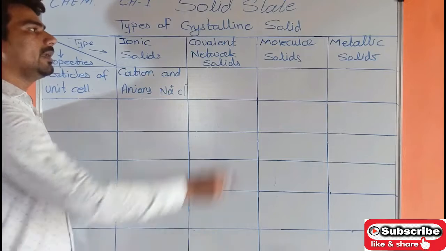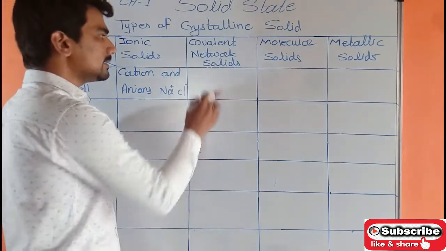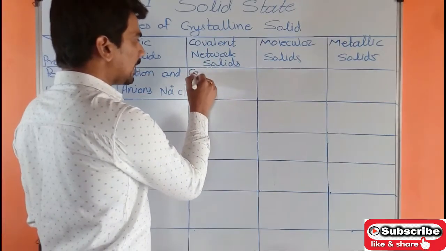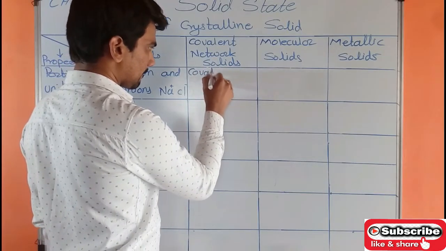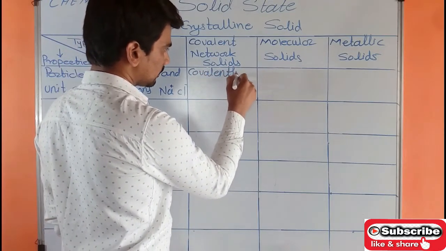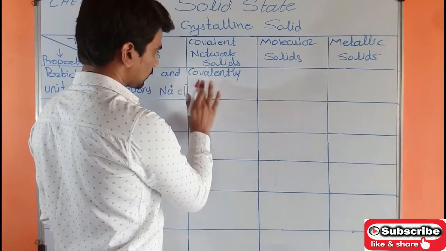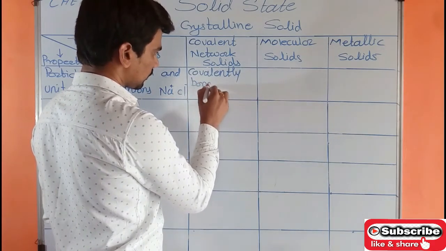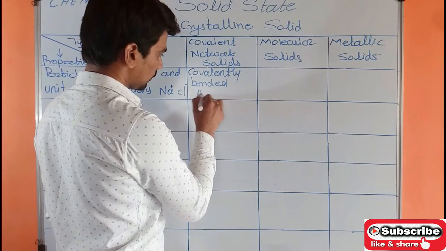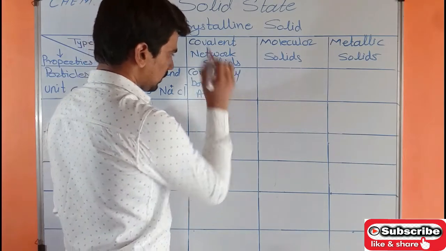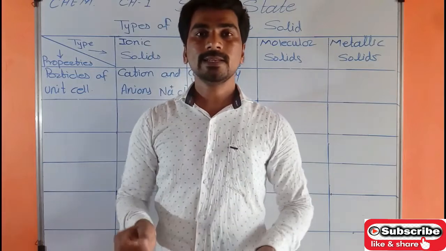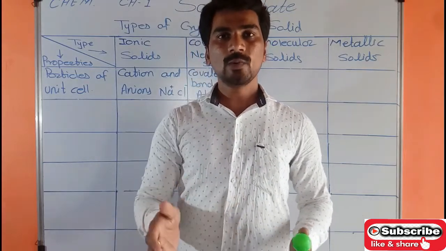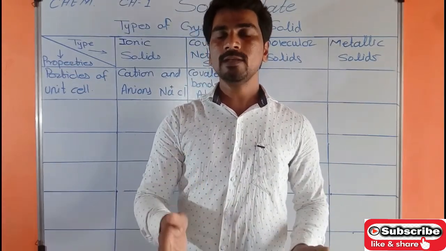Next, covalent network solids consist of covalently bonded atoms. If you attended lectures in 11th standard, you will understand that there are various types of bonds: covalent bond, ionic bond, metallic bond, hydrogen bond.